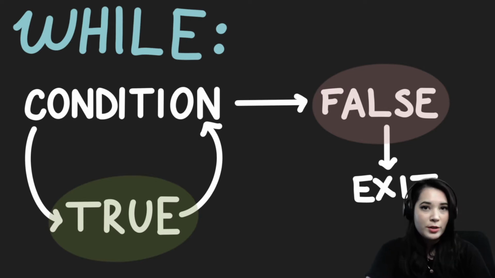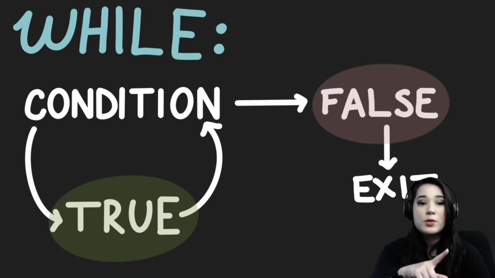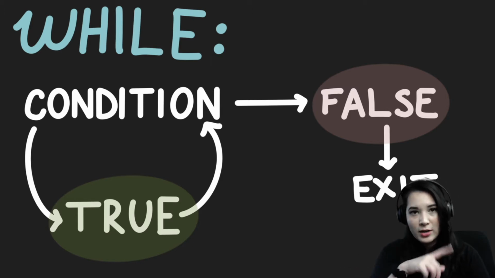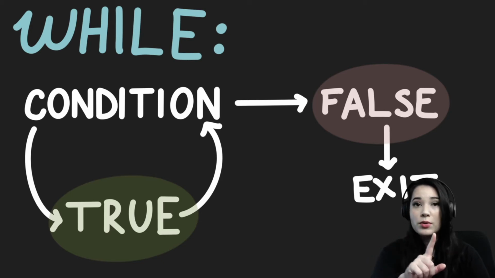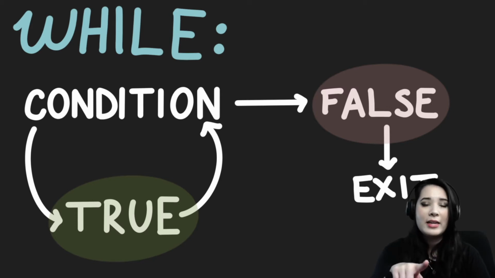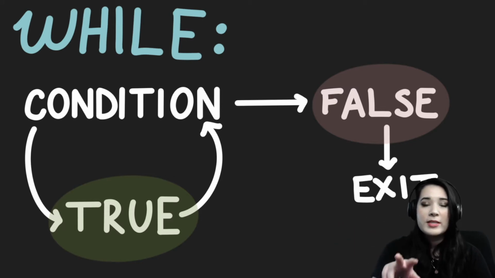A while loop is very similar to an if statement because it still checks whether a Boolean is true or false and chooses whether to execute code based on that true or false value. Similarly to the if statement, a while loop will only execute if the Boolean is true. However, the difference with a while loop is if the Boolean is true and our while suite executes, it will check again whether the condition is still true, run again, until finally, if the condition is false, it'll exit the loop and be done. This is different because that means that we're checking the condition over and over and over, and we're only finishing once the condition is false.